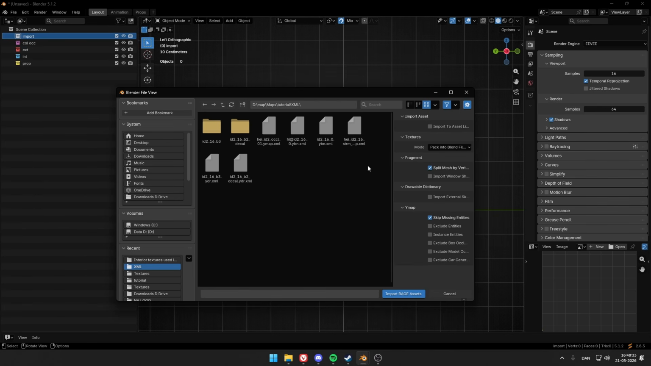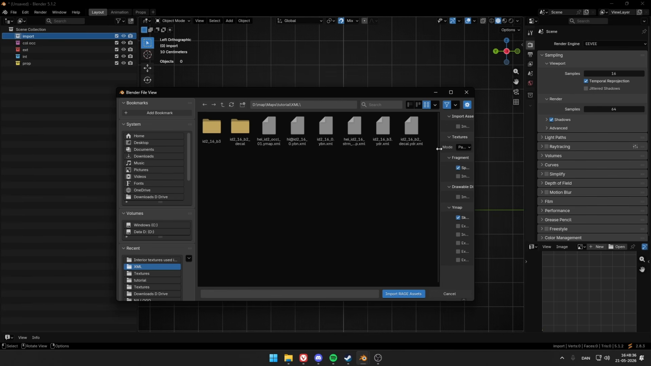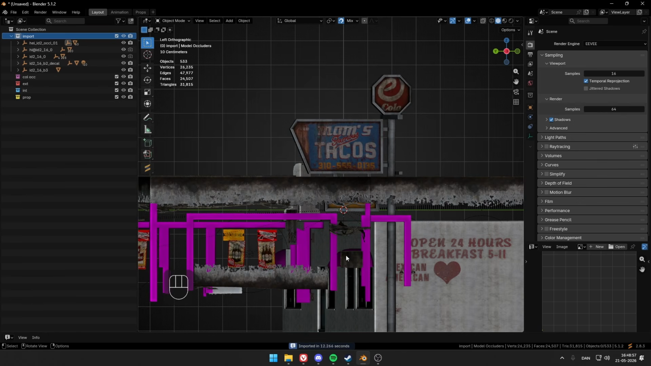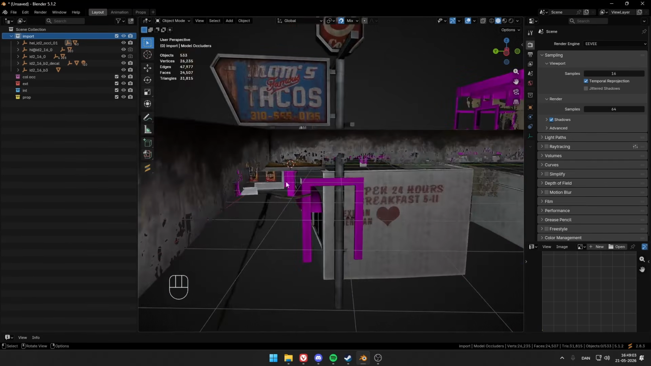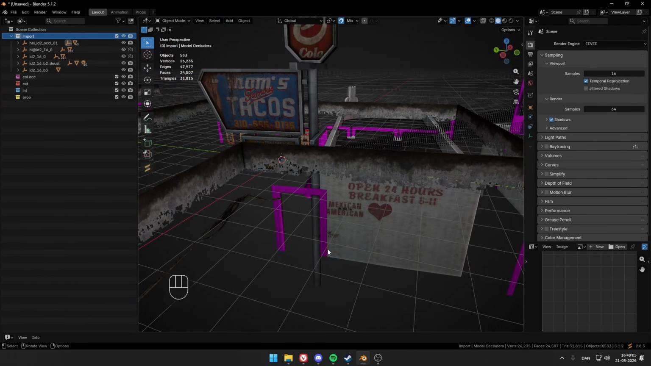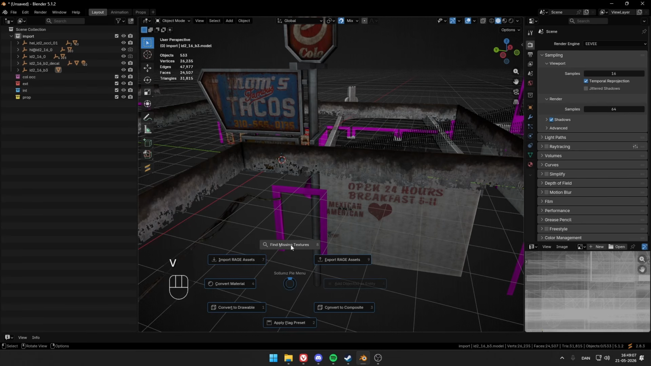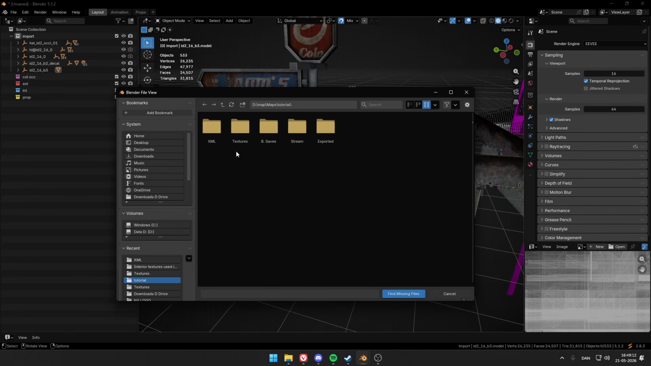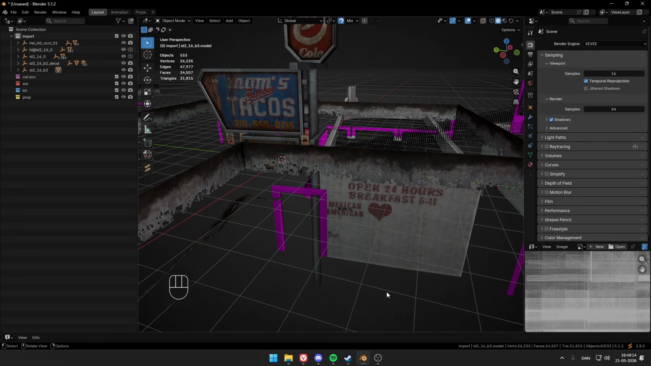And now we want to import all of them but the strm. So all of them, but not this one. And import. Once everything is imported, now we want to locate all the textures because you see this is like a purple color. We don't want that. So go again, hold down V, and find missing textures and locate them in your texture folder right here.